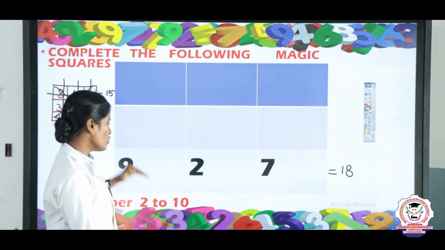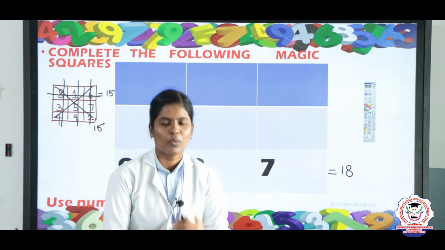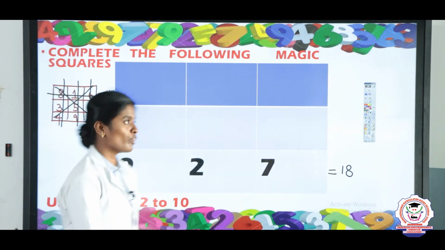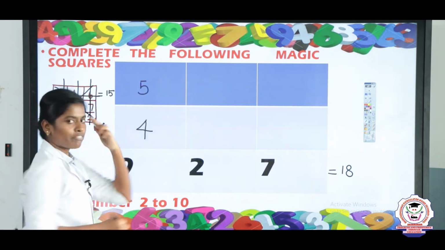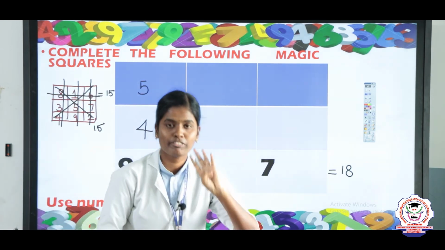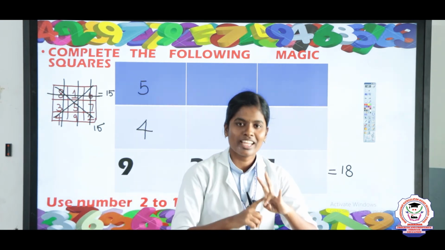So what number should you add to 9 to get the answer 18? Very good. 5 and 4. What is that? 5 and 4. Take 5 plus 4. Keep 5 in the mind, 4 in the finger. 5 after, 6, 7, 8, 9.